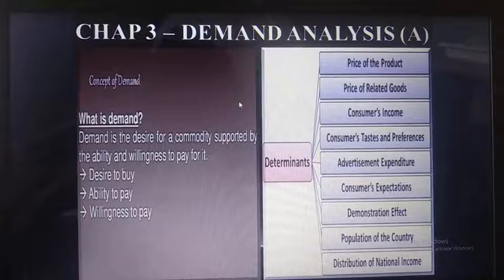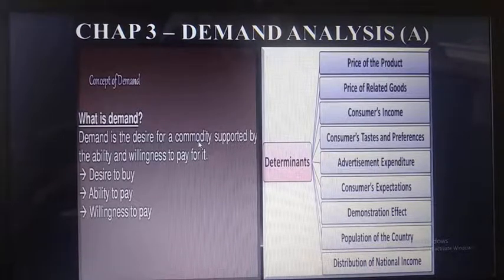And for the demand, first of all we need to have a desire. Desire is nothing but the need. See here, I had mentioned over here, my arrow is there, that is a desire. Desire means need for a commodity which is supported by ability and willingness to pay. Ability means what? You are having a capacity to pay for it. And willingness, उसके लिए चाहत भी होना चाहिए. Internally you should have to be willing to pay for that.